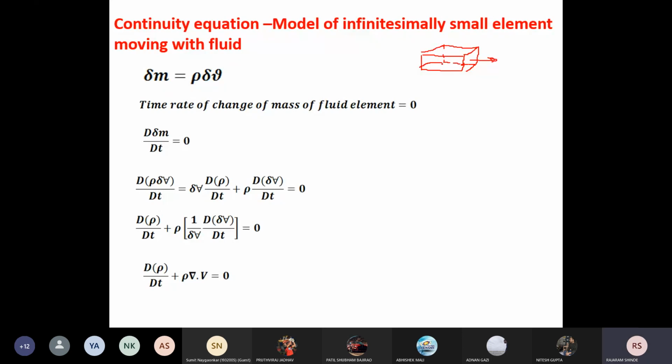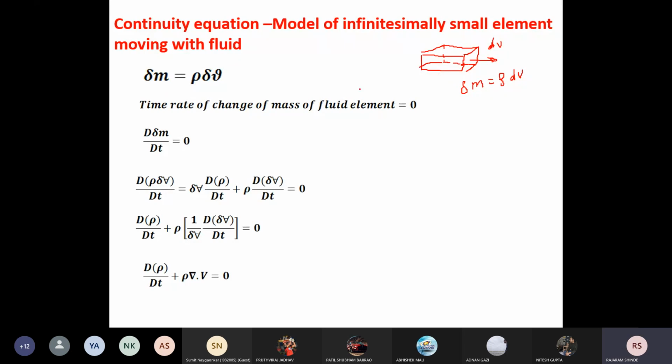Now see here, when it is moving with the flow, the mass inside this small element is constant. But its shape is changing. Now the mass inside this fluid element, suppose it is delta m, and that we can write as rho dv, where delta v is the volume of this element.